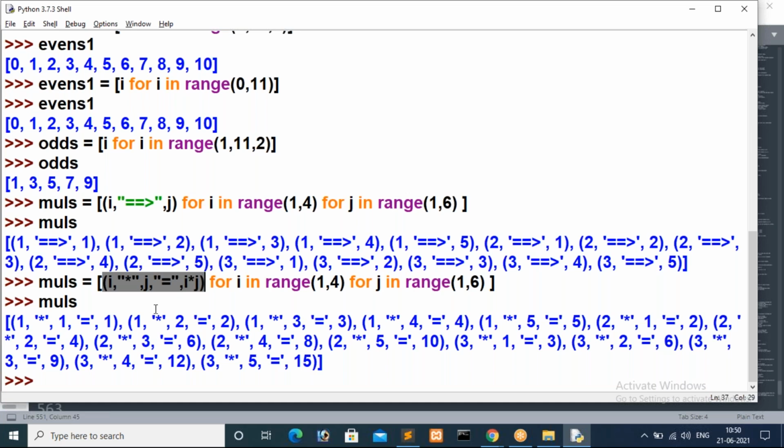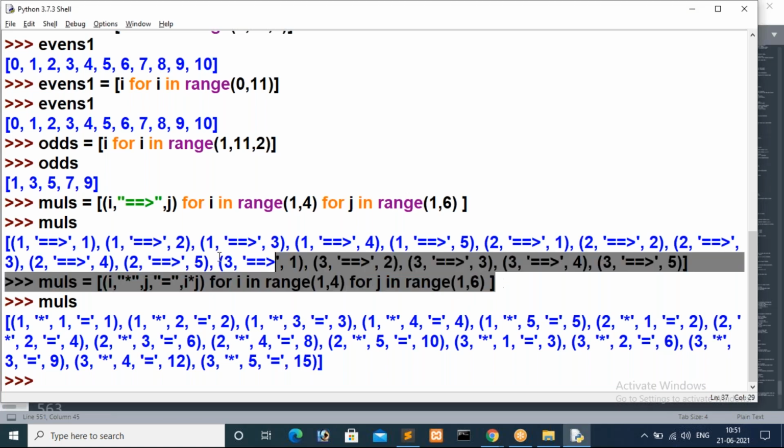Anybody? Star is one operator, is equal to is an operator. Star and is equal to are the operators. Okay, then what are the operands here? I and j, absolutely, i and j are the operands. I hope you got this clarity, right?